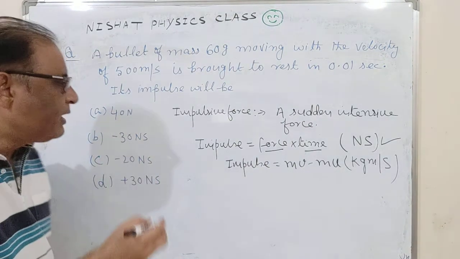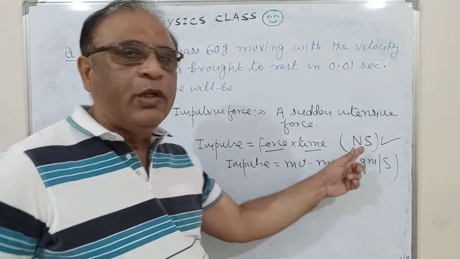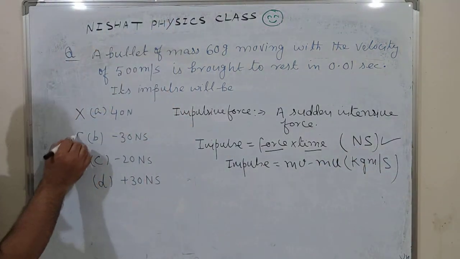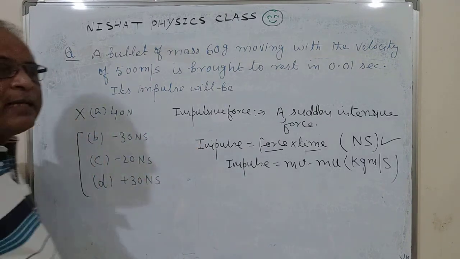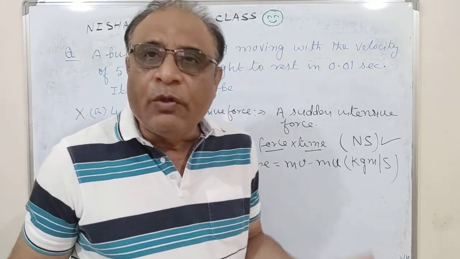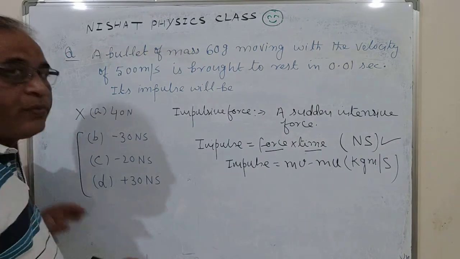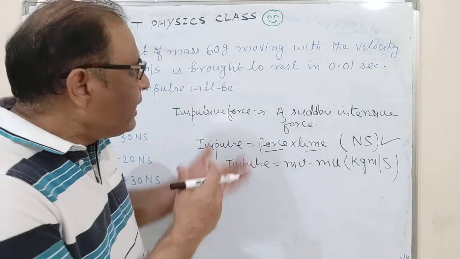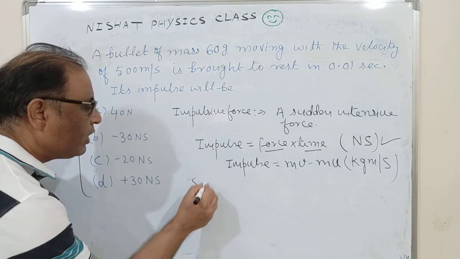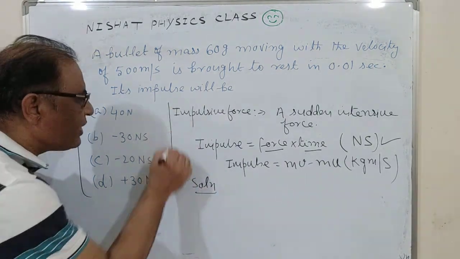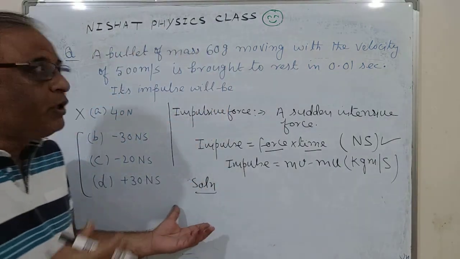By the elimination method, it is possible to remove an option. The unit of impulse is Newton second, and option A has not Newton second, it has a Newton, so A is not possible at all. So we have three options. Here time is given. Now I am going to the solution of the question. That was a brief introduction about impulse, but here is the solution.